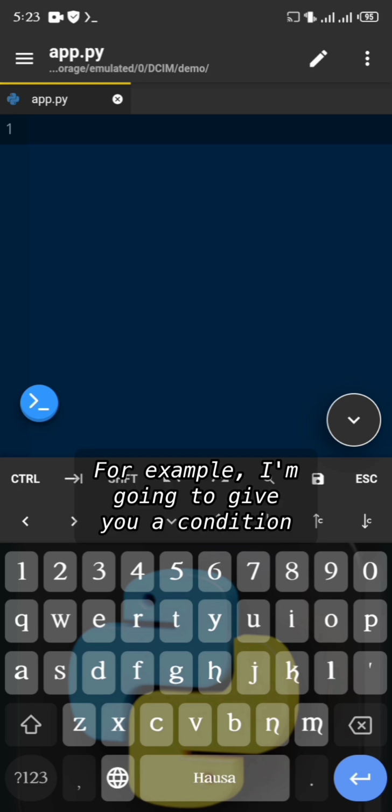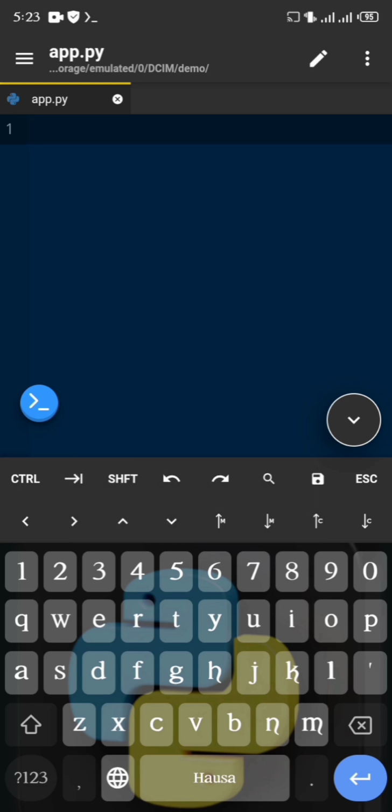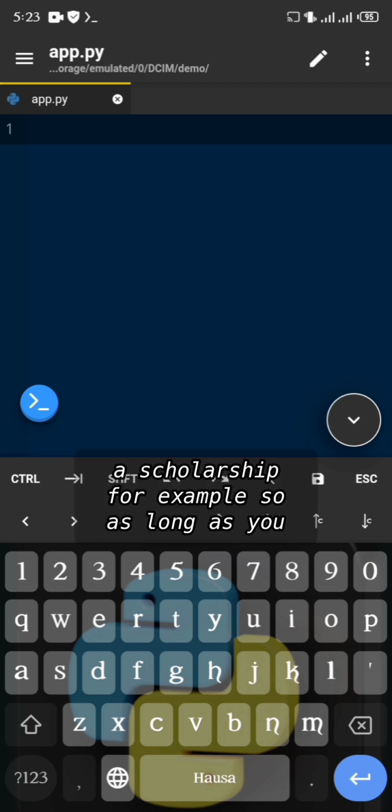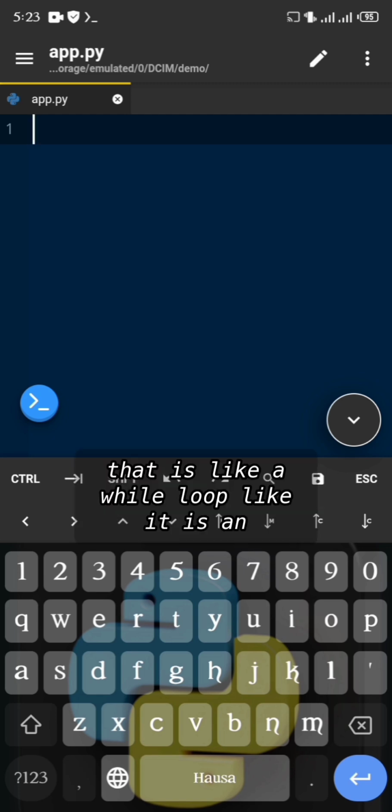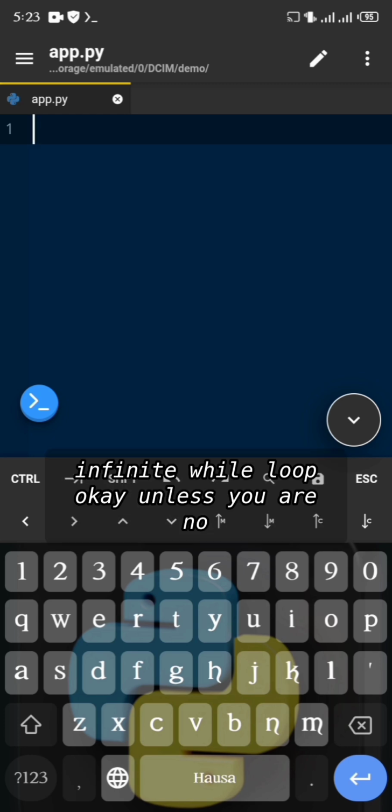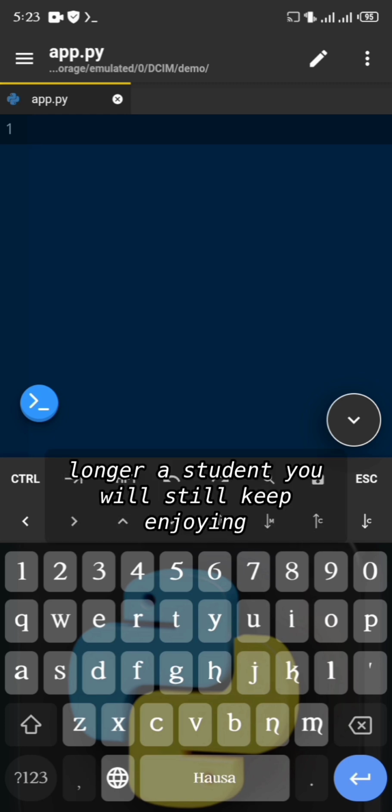For example, I'm going to give you a condition. I will say, if you are a student, I'll give you a scholarship. So as long as you stay a student, you will enjoy that scholarship, right? So that is like a while loop. Like it is an infinite while loop, okay? Unless you are no longer a student, you will still keep enjoying my scholarship.